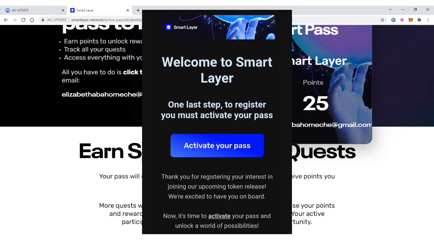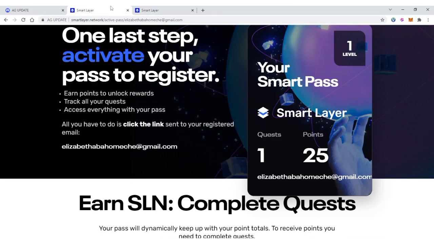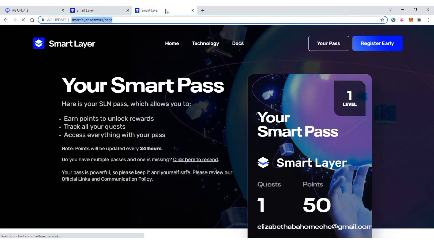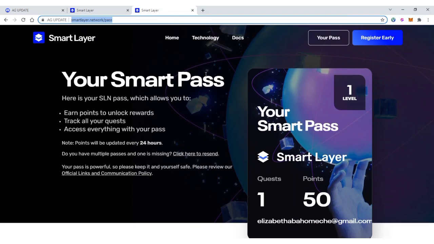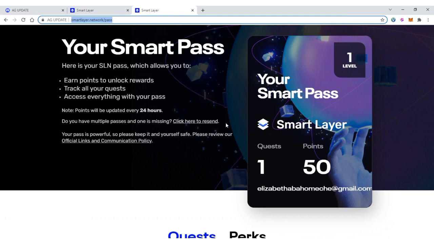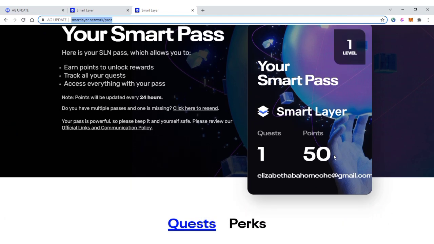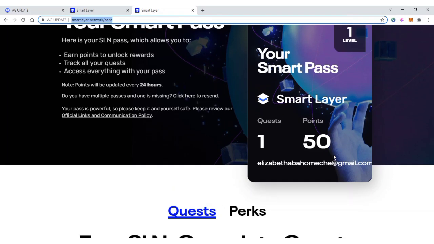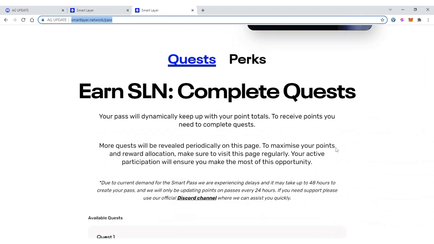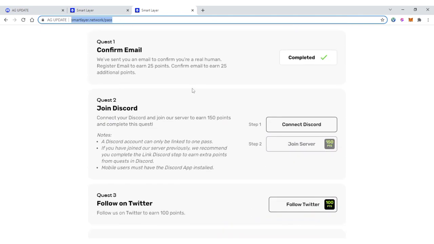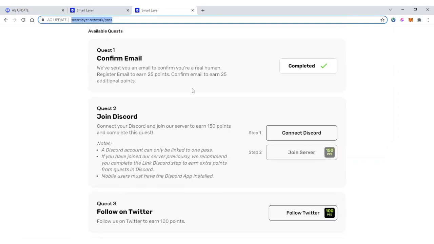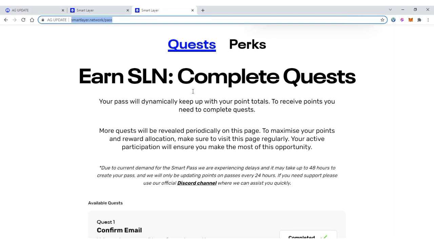After clicking on activate pass in your email box, this is what you are going to see next. You are going to see your Smart Pass. They are going to give you an extra 25 points once you activate your Smart Layer pass. So you can see I've gotten another extra 25 points. Now what you need to do is come down under quest and perform some tasks so that you can get more Smart Layer points. And I'm going to show you how to go about it.